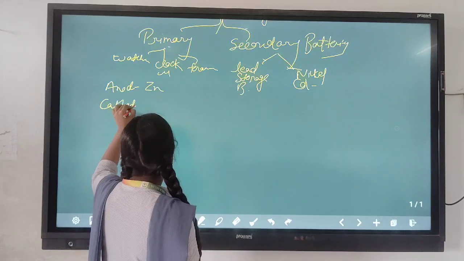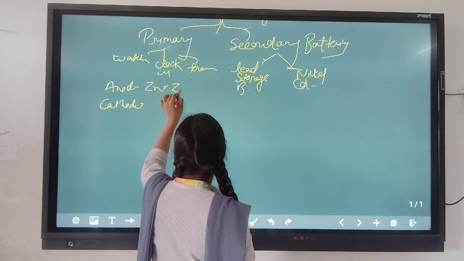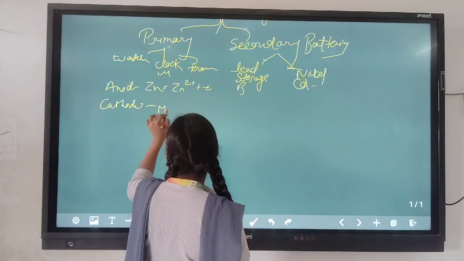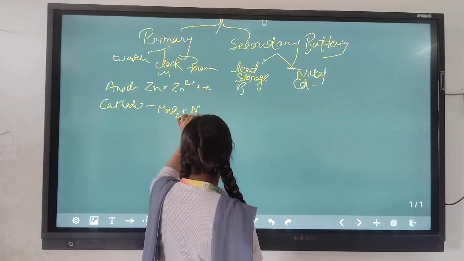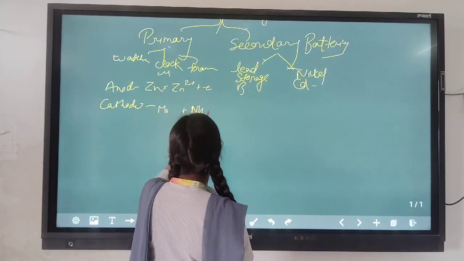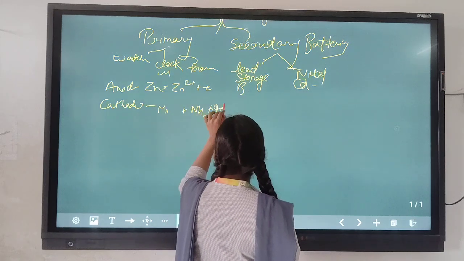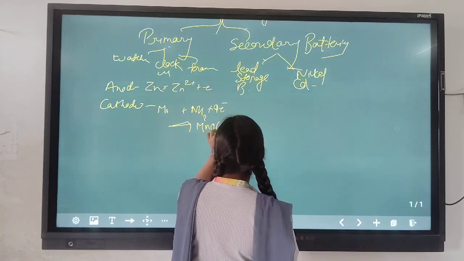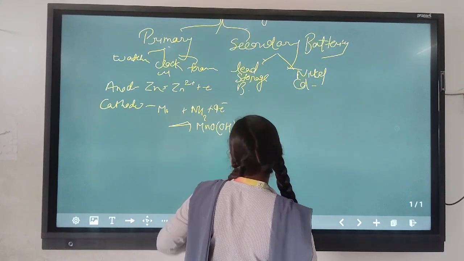If we talk about the cell reaction occurring at the electrodes, at the anode Zn gives Zn2+ plus 2 electrons. At the cathode, MnO2 plus NH4+ plus electron gives MnOOH plus NH3.